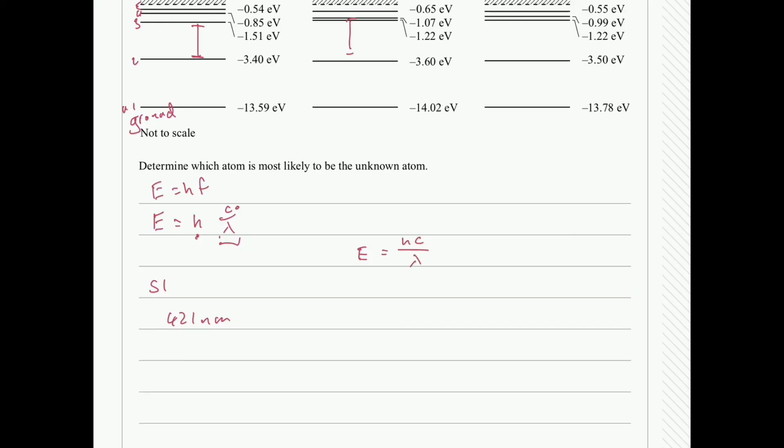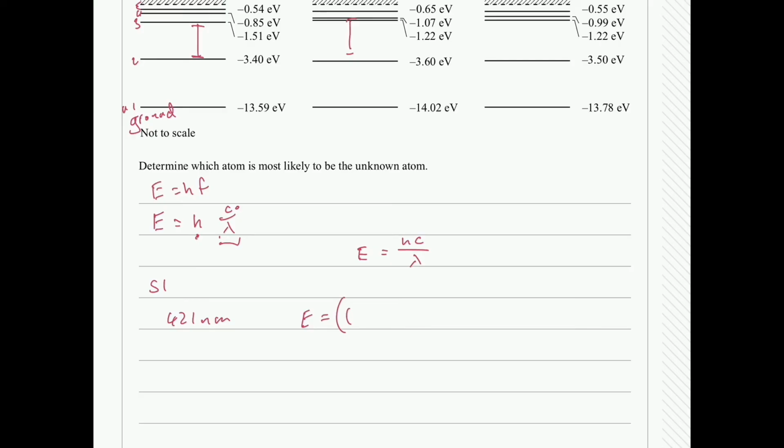Now, the thing to remember is that we need to convert our units to standard units. Nanometers is not in meters, so we need to convert that to meters. So what we need to do is nanometers to meters is times 10 to the negative 9. So when I write my formula now for energy, energy is going to be equal to H. So I'll just do a large brackets here so we can write it a little bit neater.